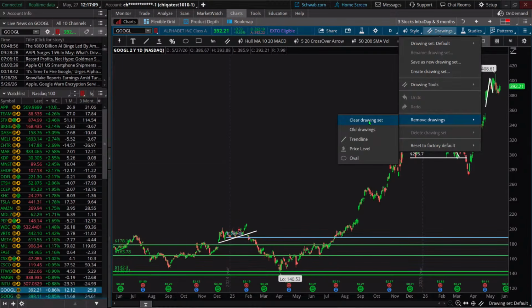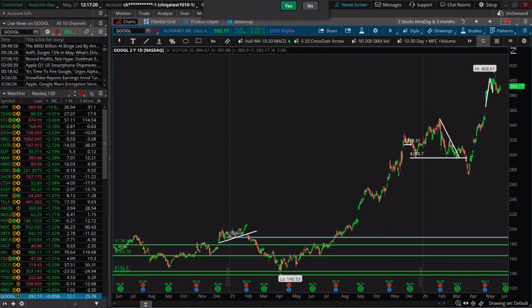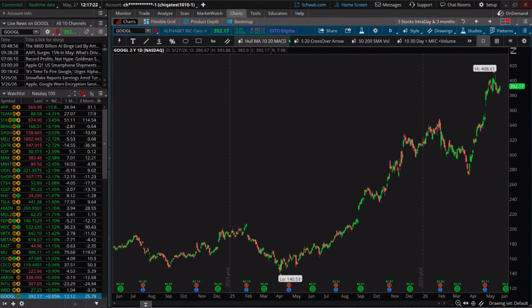You can do it piece by piece if you only wanted to erase a few things. We're going to say clear the drawing set, and it's going to say, are you sure? Because it's all going to disappear. You say, yes, I'm sure. And then you can start out with a clean chart. Sometimes that's helpful. Things will trade in a range for a while, and then maybe they adjust, and so you're adjusting your lines to fit what the chart is doing right now.